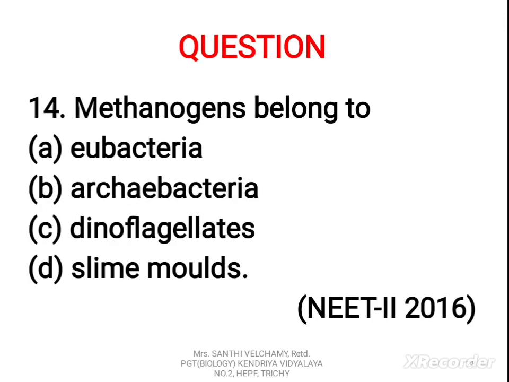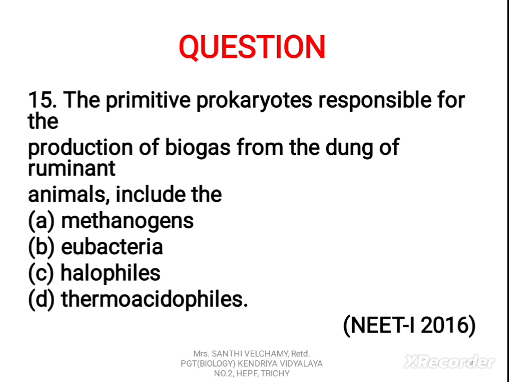Next question: methanogens belong to A. Eubacteria, B. Archaebacteria, C. Dinoflagellates, D. Slime molds. The correct option is B. Archaebacteria. Now the next question: the primitive prokaryotes responsible for the production of biogas from the dung of ruminant animals include A. the methanogens, B. Eubacteria, C. Halophiles, D. Thermoacidophiles. The correct answer is A.